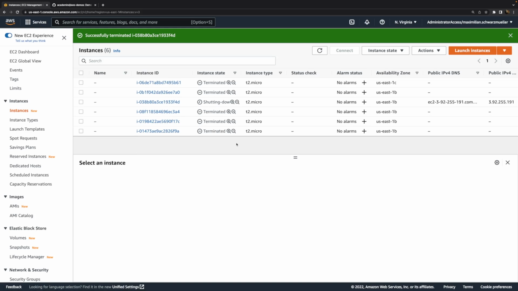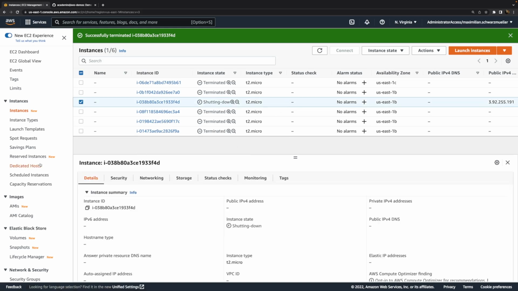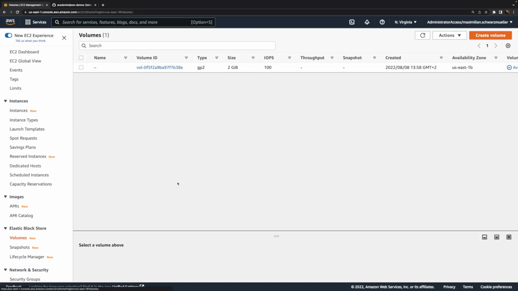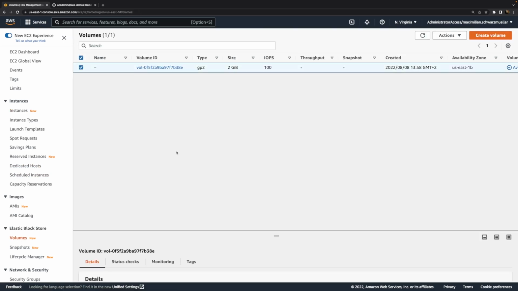But now here, with that extra volume that we used, you see that as this instance is shutting down, if you visit your volumes, this volume is still there. And that is the volume we created before. It's not the root volume, which, as I mentioned, is erased together with the instance, but it's that separate volume we created. And now that volume is still formatted and has still all the data that we wrote to it.